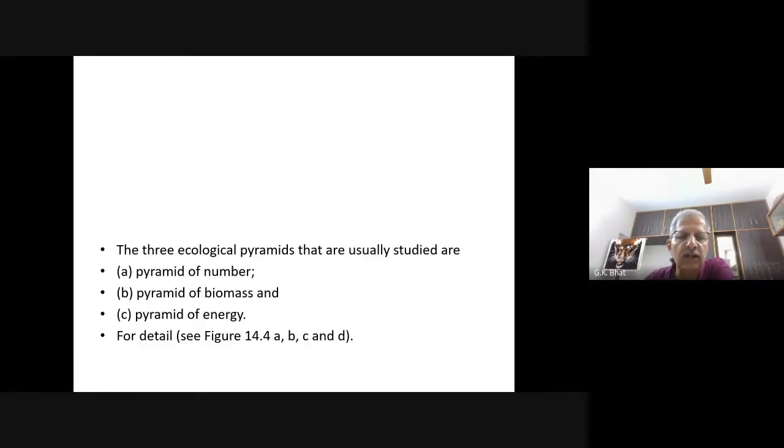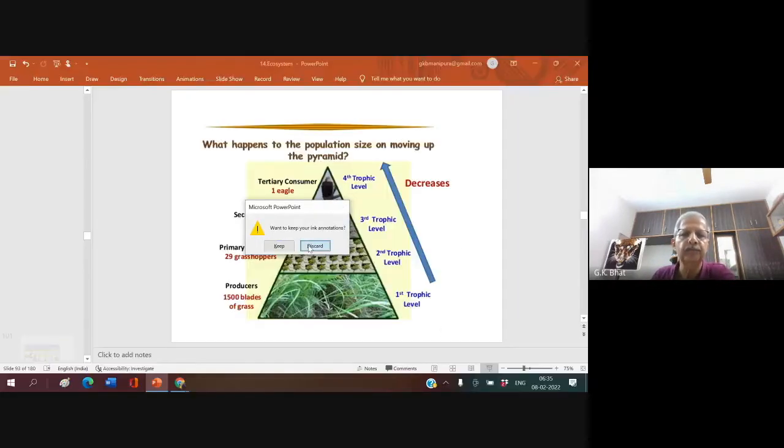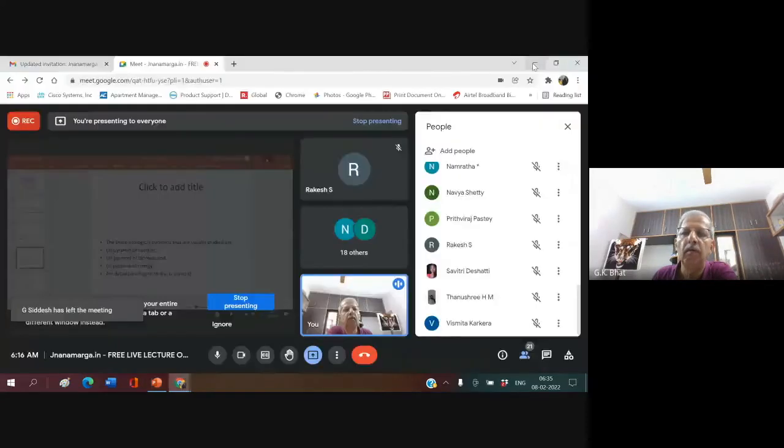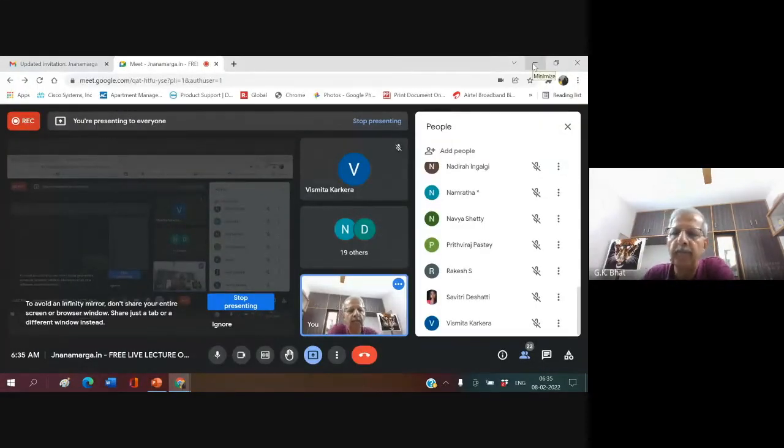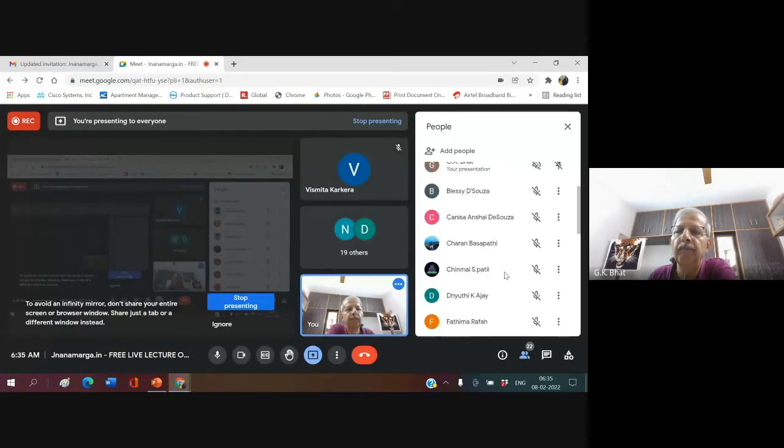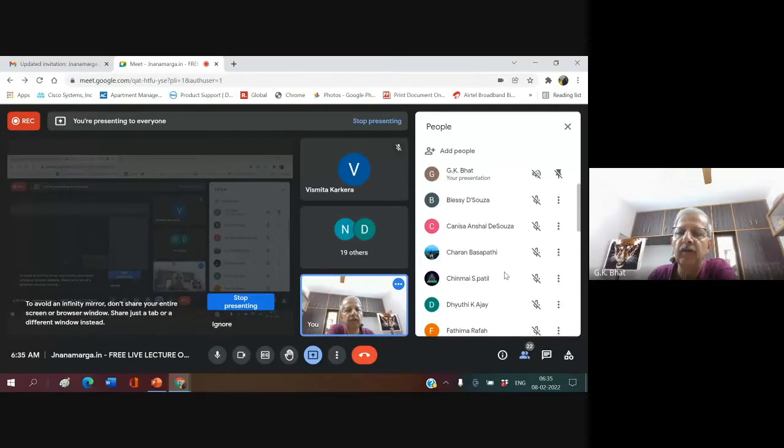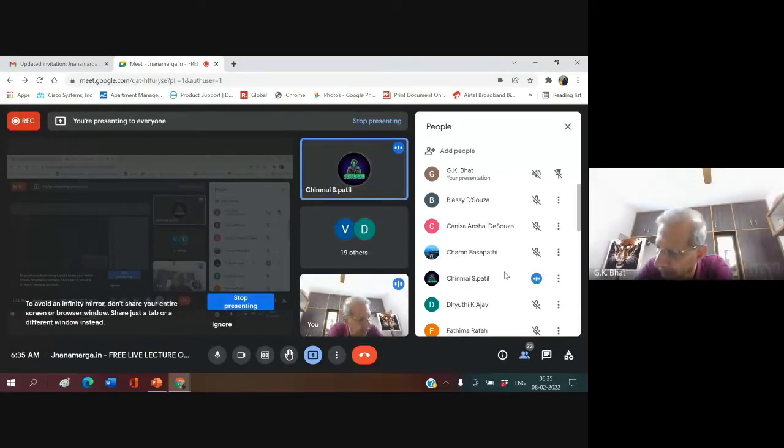So the three ecological pyramids that are usually studied are pyramid of number, pyramid of biomass, and pyramid of energy. These are the three different types of ecological pyramids that we generally study. Okay, right? Chinmayi, yes, sir.